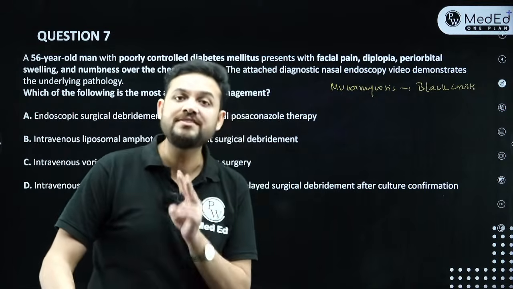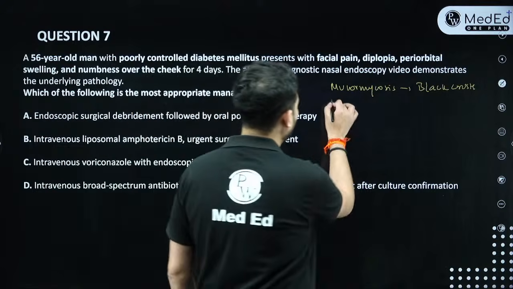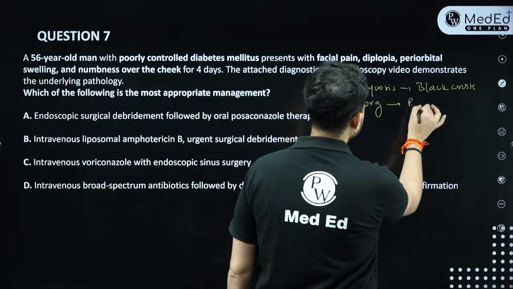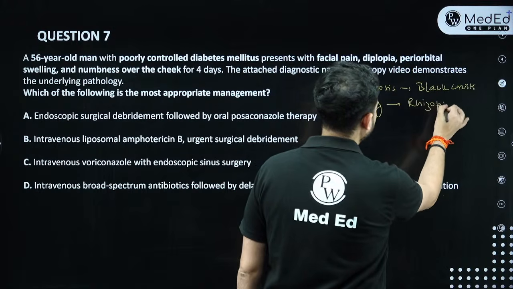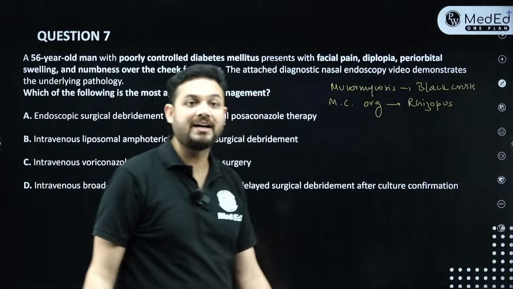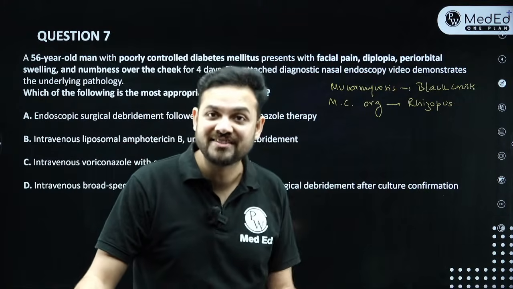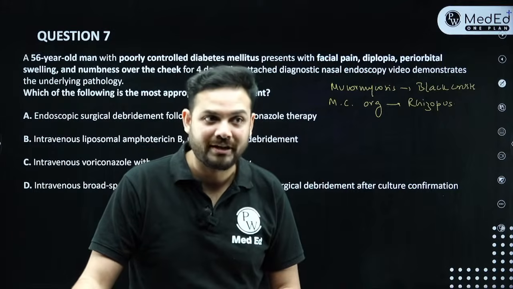Now, the second question, what is the most common organism for mucormycosis? All are your PYQs. Most common organism is Rhizopus. So they belong to the family Mucorales. But if I ask you most common organism, again INI-CET PYQ, what is that? It is Rhizopus. Most common organism to cause mucormycosis.